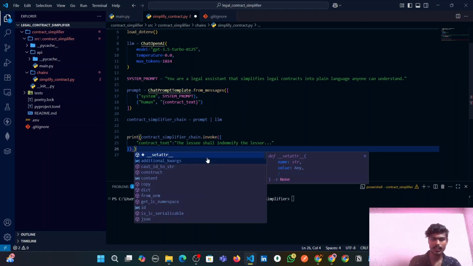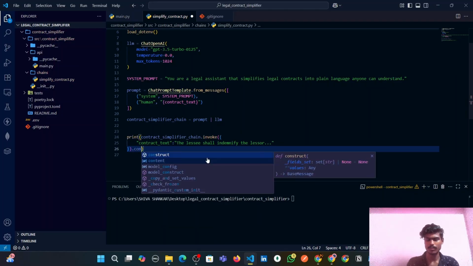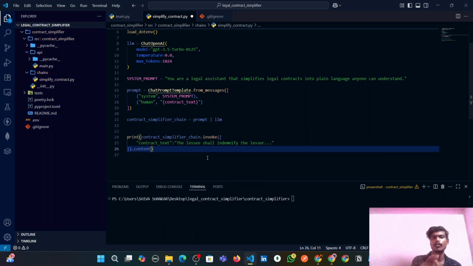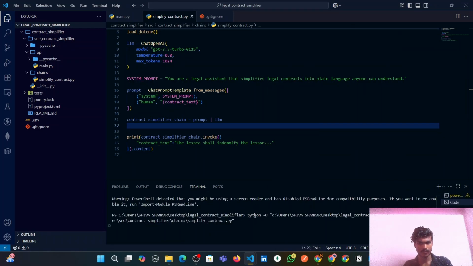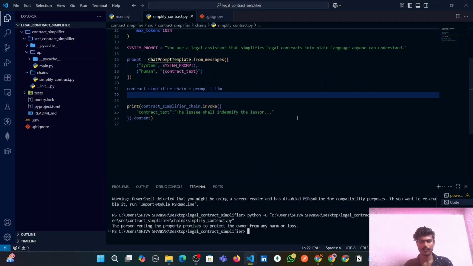And we need the content of this response, guys, so we will specify dot content, and let's run this code. See, we can see the output. The person renting the property promises to protect the owner from any harm or loss. This is what the legal contract means, guys.